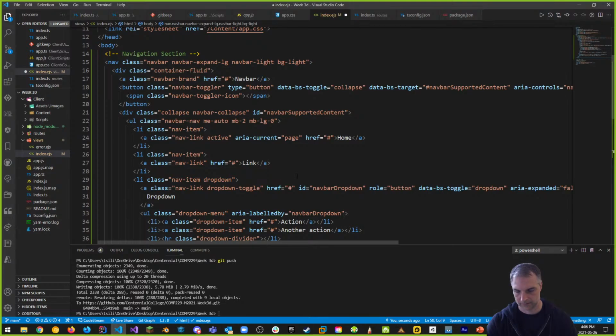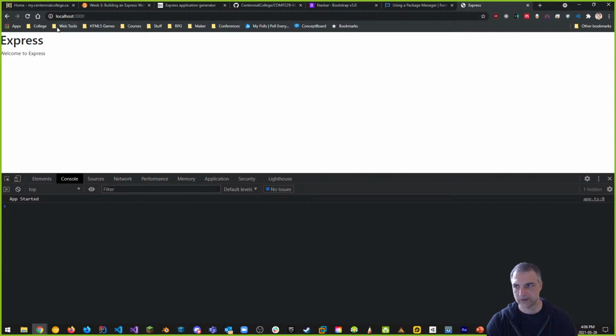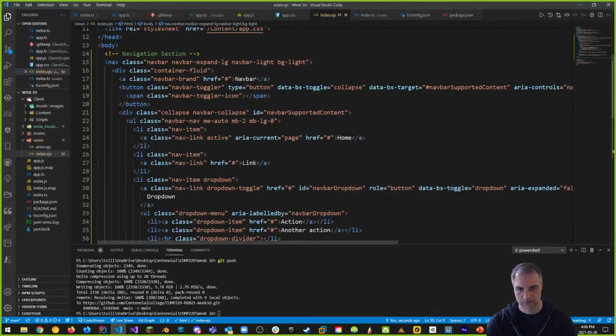You get your navigation. And when I go back to here, as an example, in my Express, and if I refresh now, you're going to see that I have indeed a nav bar. There's my nav bar. Again, all I did was just drop in the nav bar from Bootstrap, which is white. And I want to make this dark. So let's change this to dark. Going back to here, we can see that navbar expand LG, so large, navbar light, background light. We want to change this to navbar dark, background dark.